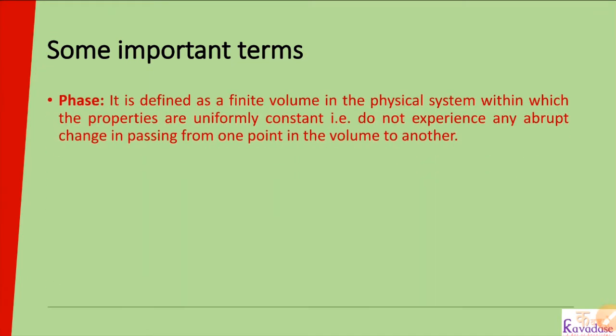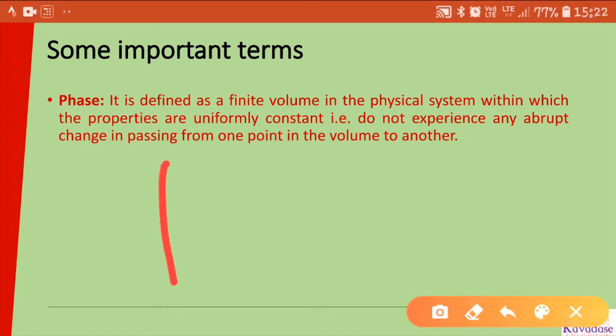So what is phase? It is defined as a finite volume in a physical system within which the properties are uniformly constant, that is, do not experience any abrupt changes in passing from one point in the volume to another point. So to simplify, I will take an example.